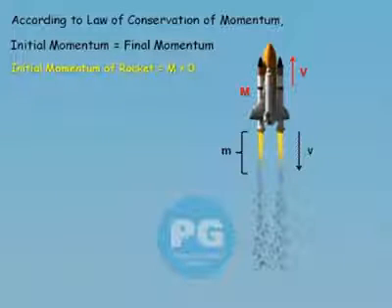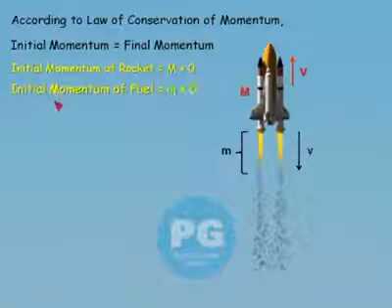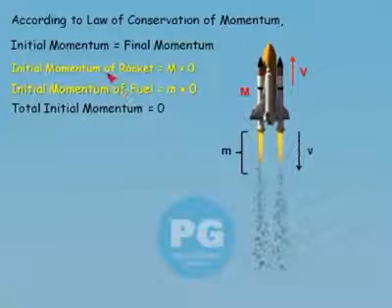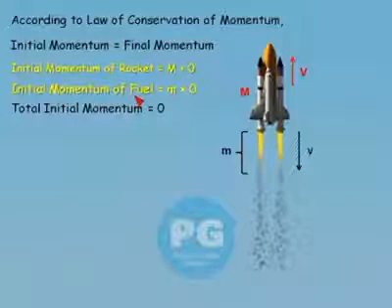Now the initial momentum of the rocket can be stated as mass into velocity. Initially the rocket was at rest, so its velocity was 0. So we can write the initial momentum of the rocket as M into 0, that is 0. If we talk about the initial momentum of the fuel, initially the fuel was also at rest. So the mass into velocity of the fuel is again 0, so the initial momentum of the fuel can be given as m into 0, that is again 0.